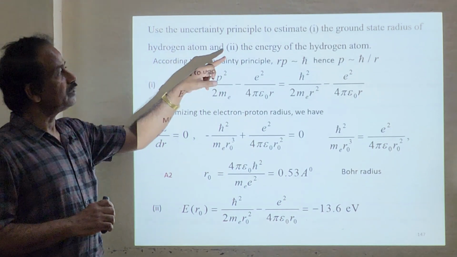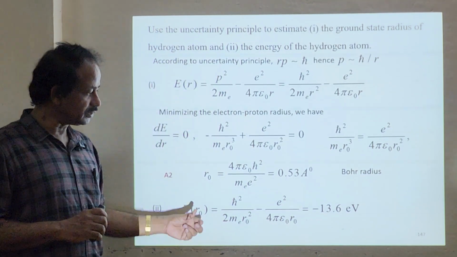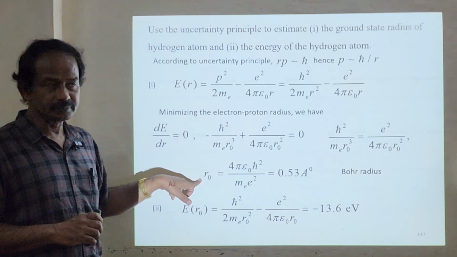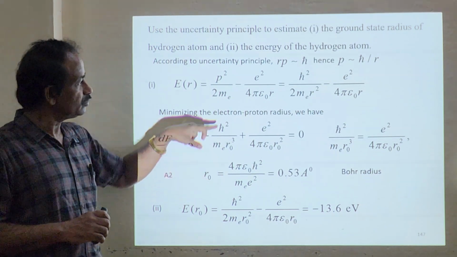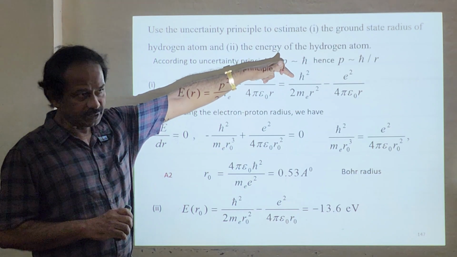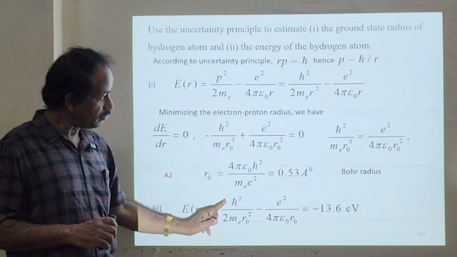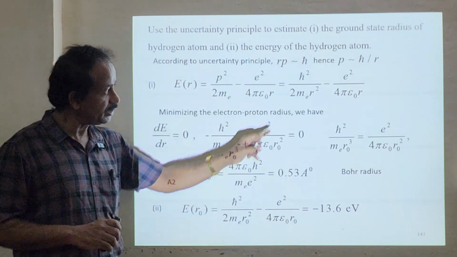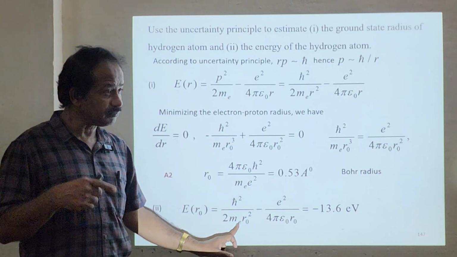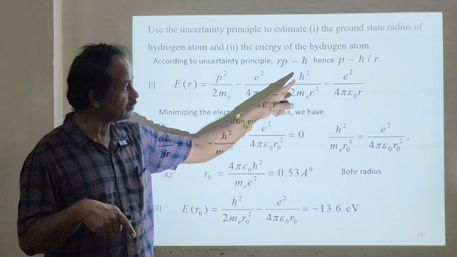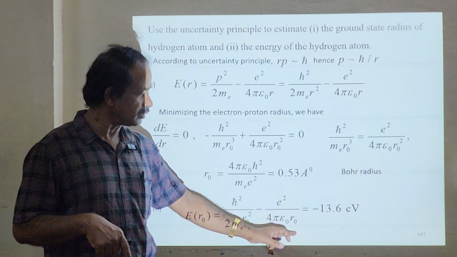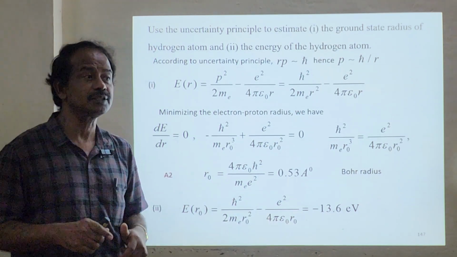The second one is the energy of the hydrogen atom. You have already got the value of R naught, so you substitute it here. So you have h bar square divided by 2 m R naught square minus e square by 4 pi epsilon naught R naught. You substitute all the values and you will get the result in joules.